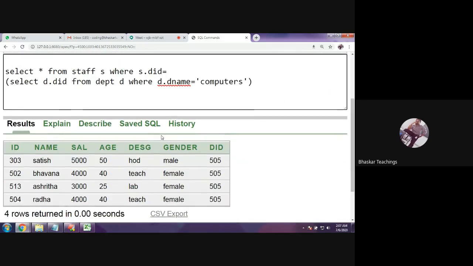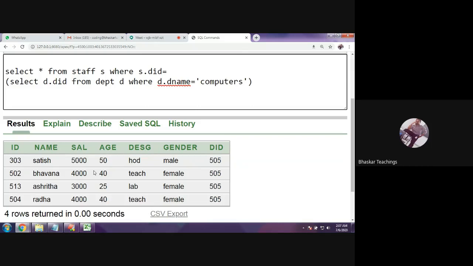Yeah. So these are the employees belonging to 505. That is the computers department ID. Okay, so you can perform a join operation and a subquery operation also, but here you are getting data from only the staff table, based on the condition in the department table.